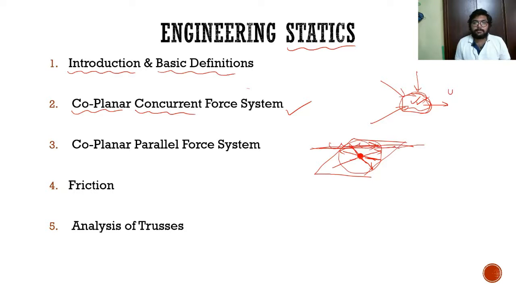So if this force is not there, and only these three forces are there, this is 1, this is 2 and this is 3, or even 4 forces are there, but all the forces involved are passing through a common point, that common point we call the point of concurrency, and we call this force system a concurrent force system. And if all those forces are lying on the same plane, then we call it a coplanar concurrent force system.